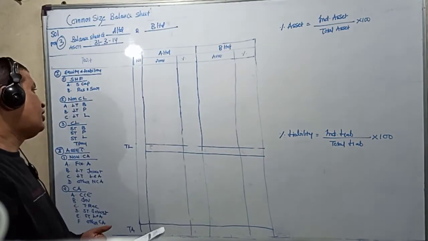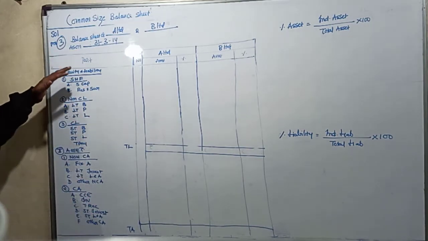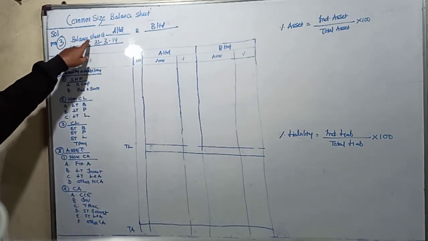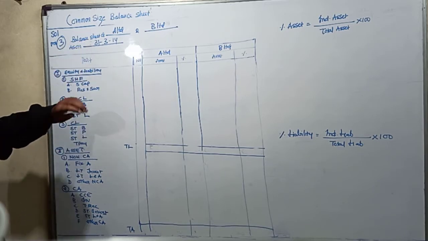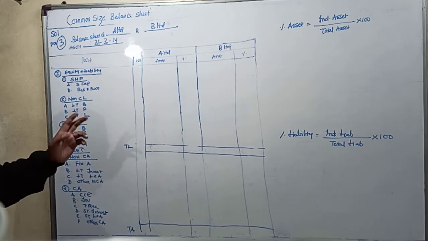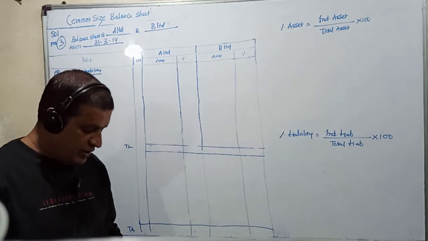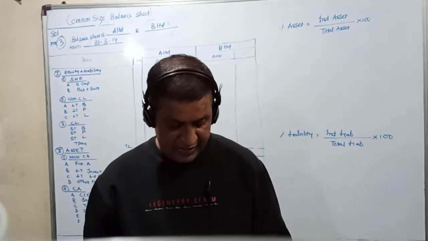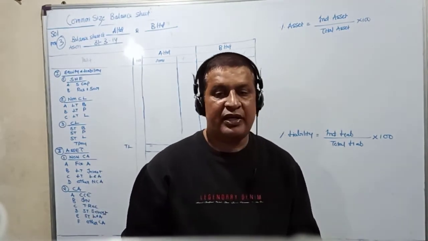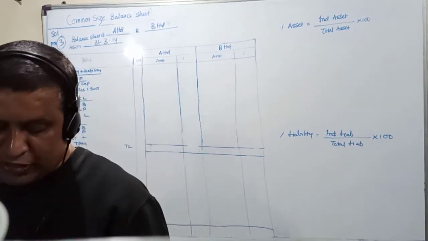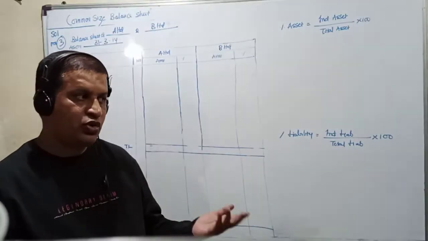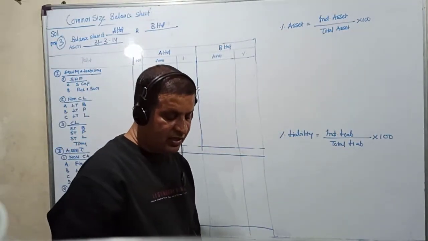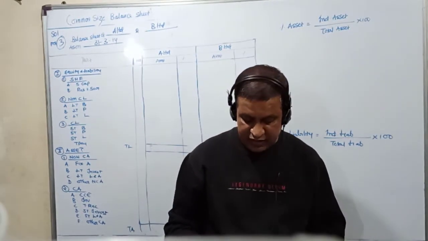So that's the new point, and in the particulars column we take the pro forma of the balance sheet because we are doing the common size balance sheet. Then we have A Limited and B Limited. First we need to fill up the amount columns only. Let us mark the problem. Then we have share capital, reserves and surplus. Non-current liabilities, so we'll assume that the non-current liabilities to be long-term borrowing. You can make any assumption whatever you want. Current liabilities, as usual in the previous problem also we assume to be other current liabilities, and here also we'll assume to be other current liabilities.